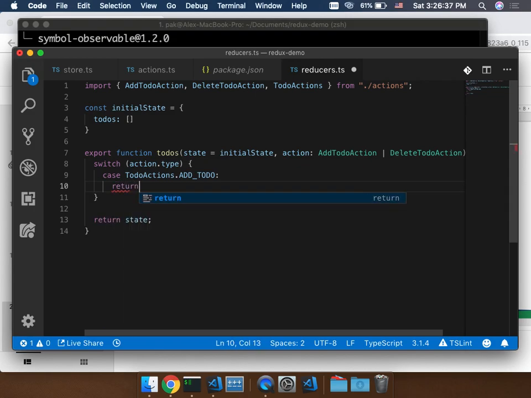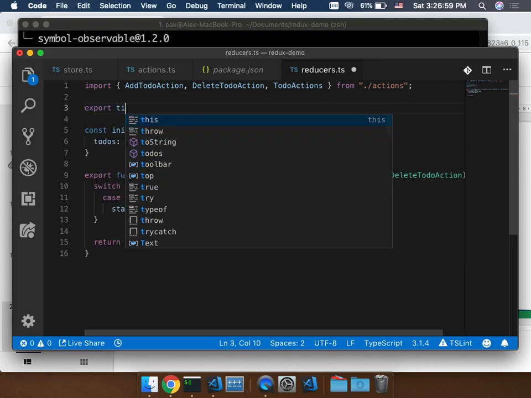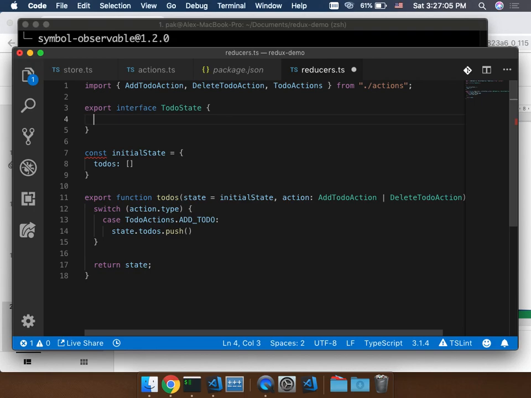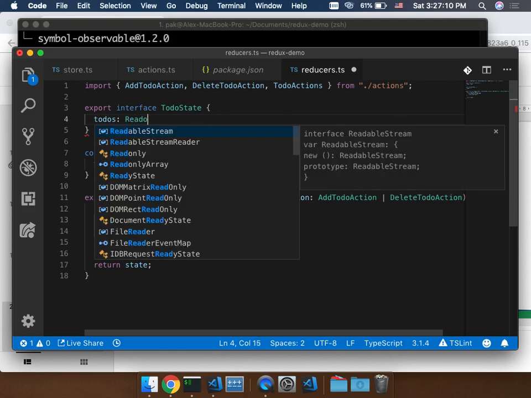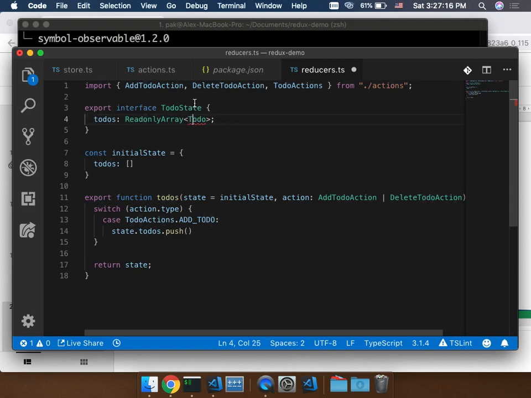To add a todo, we can do something like this: state.todos.push. Now, if you are using Redux, you must know that state.todos is an immutable object. But sometimes when you work very late, you are not having full focus, you may write something like this. So what TypeScript can help with is that we also define how this reducer state looks like. This is the TodoState. Inside this TodoState, we must contain the key called todos, and this todos is a read-only array which consists of Todo. And we also have to define Todo.